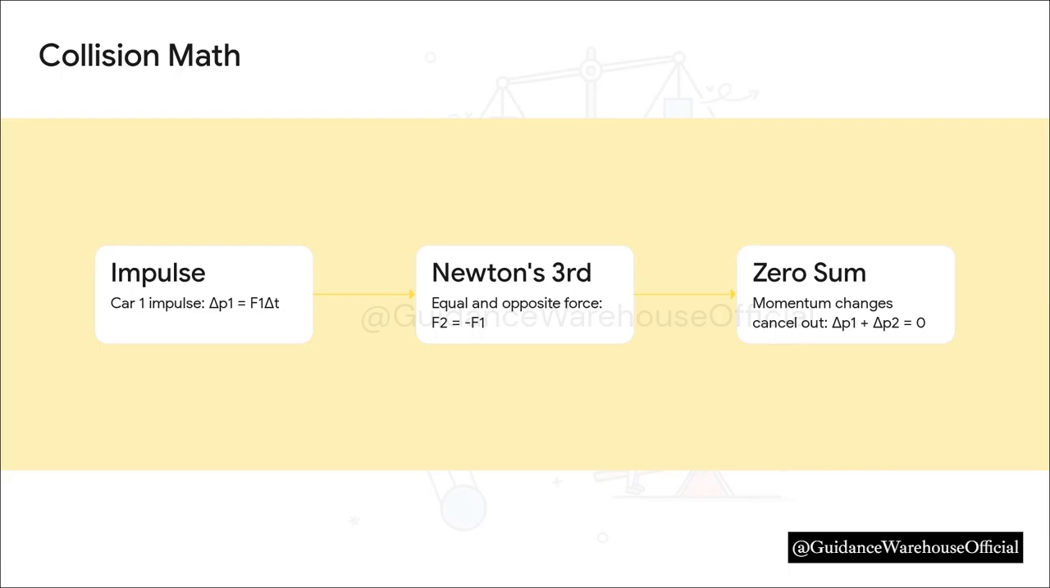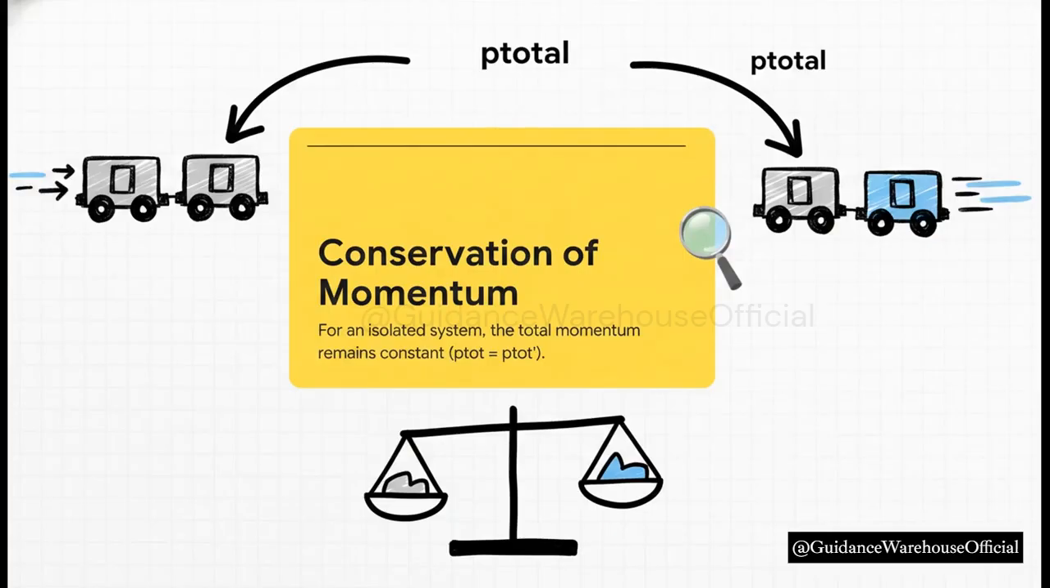If you add the change in momentum of car 1 to the change in momentum of car 2, they perfectly cancel out. They equal 0. And this brilliantly illustrates the conservation of momentum principle. Because those changes add up to 0, the combined total momentum of that two-car system remains entirely constant. The total momentum before the crash, P total, is exactly equal to the total momentum after the crash, which we denote with a prime symbol as P total prime.